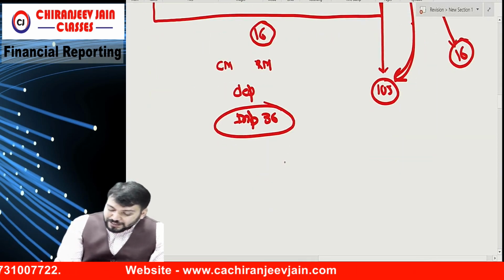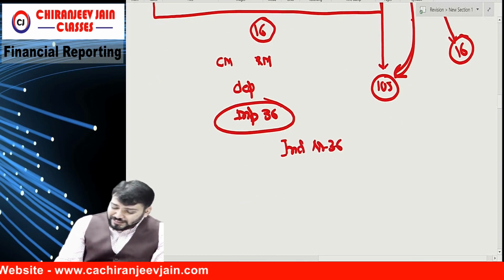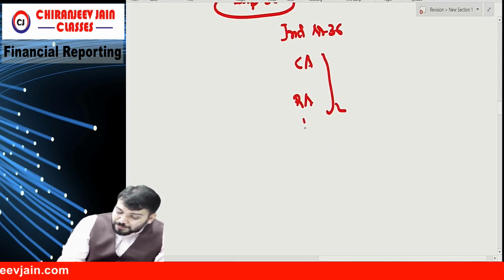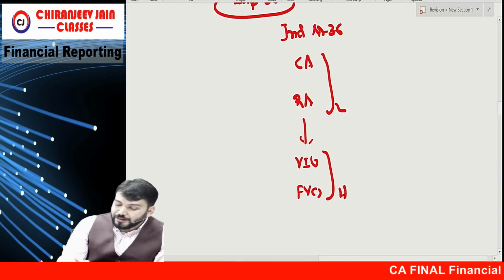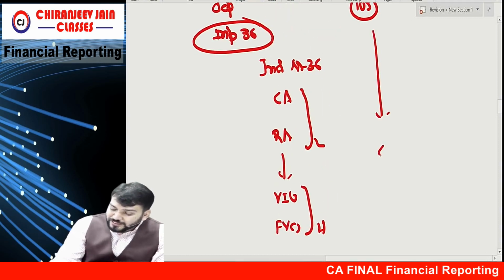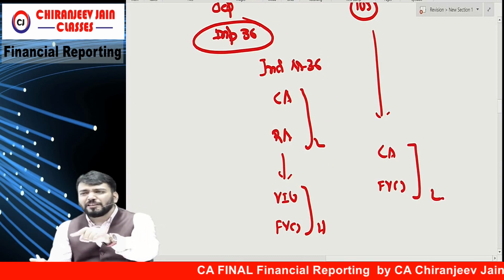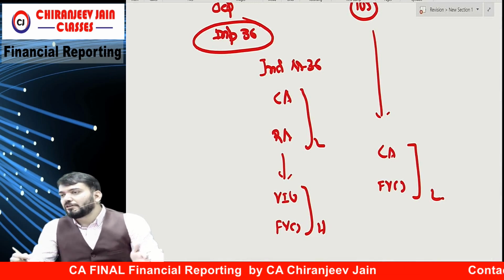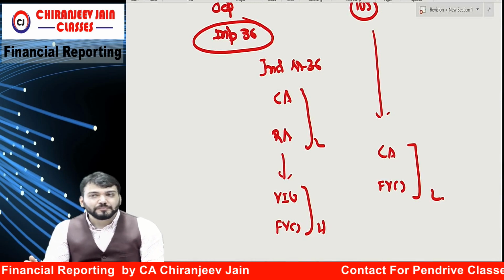Now, impairment, Ind AS 36 says carrying amount or recoverable amount, whichever is lower. Recoverable amount means value in use or fair value less cost to sell, whichever is higher. Ind AS 105 says carrying amount or fair value less cost to sell, whichever is lower. I think you have understood why there is no value in use in case of Ind AS 105, because it is not in use now. It is principally recovered from sale.